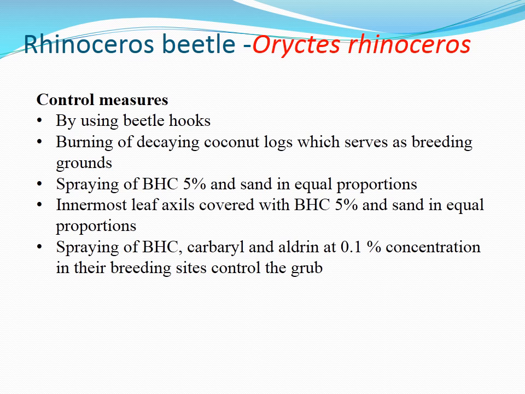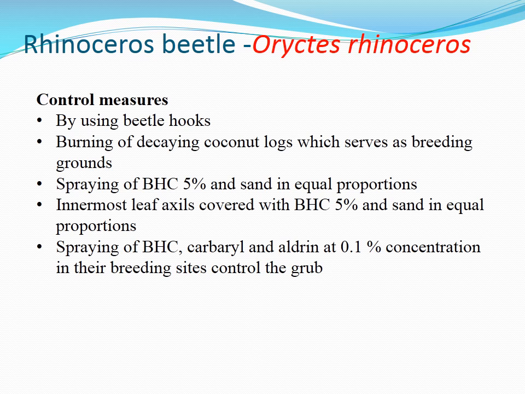Whenever you see the fronds with these characteristic clippings, what you do is you spray this BHC 5% which is mixed in sand. It is taken, and this is actually not spraying. You just dump this mixture on the fronds. And innermost leaf axils covered with BHC 5% and sand in equal proportions.